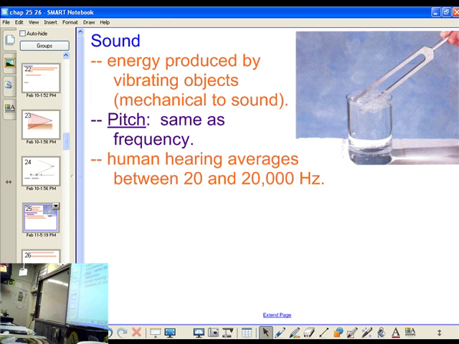Now, this does not mean you can vocalize this. It's like dogs. Dogs and cats can hear over a very much wider range of frequencies, but they can vocalize over a very small amount. In other words, they can produce sound over a very small amount of that. We actually can vocalize. We have a lot larger range of vocalization than, say, a cat or a dog, even though they can hear a lot more sound, especially on the high end of the frequencies.